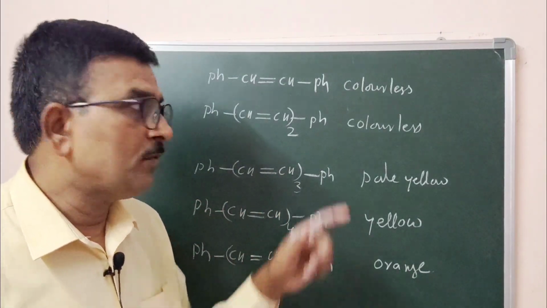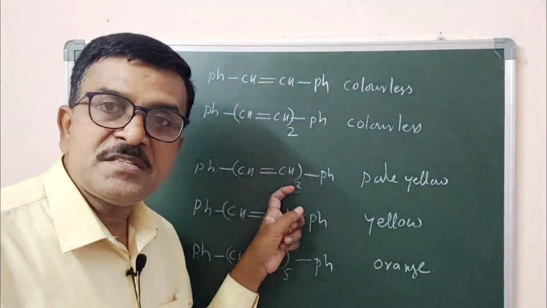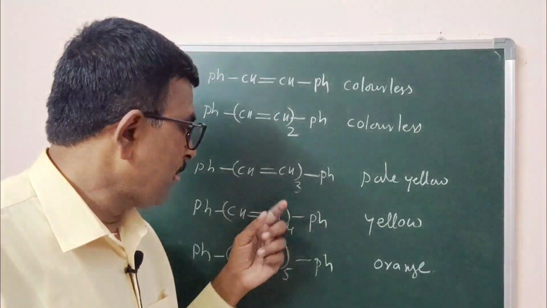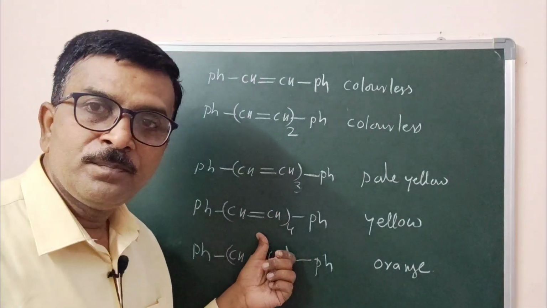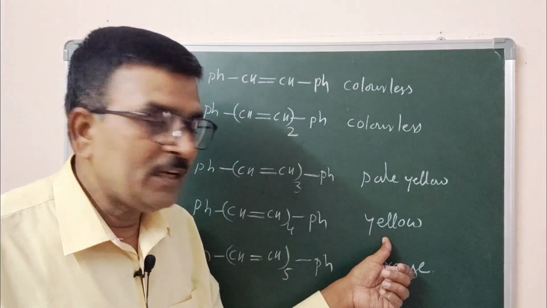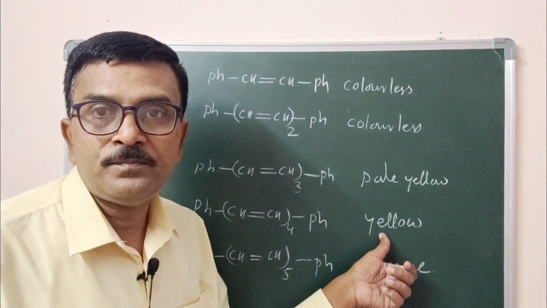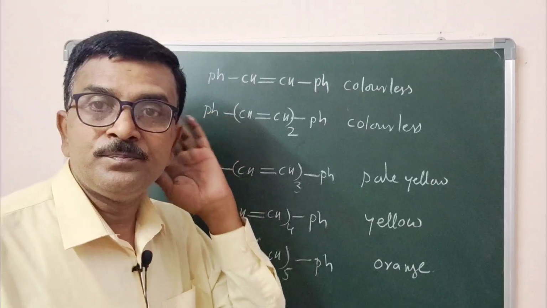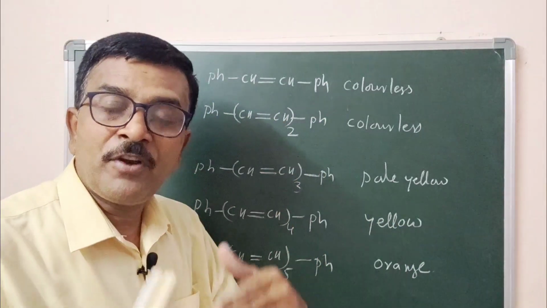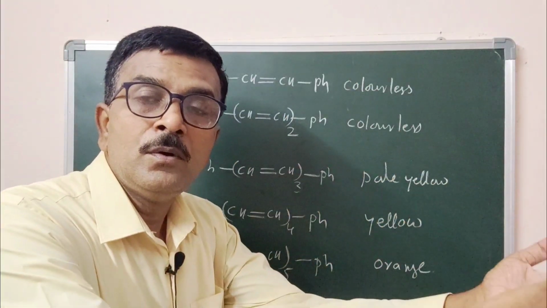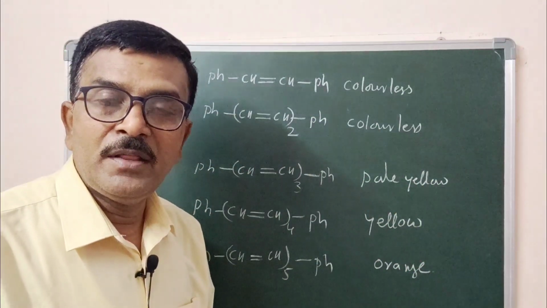Ultraviolet energy is a shorter wave. So these two molecules absorb shorter wavelength, whereas this absorbs longer wavelength. Now when we add one more conjugated double bond, from 3 to 4, it shifts again towards longer wavelength, and its color will be yellow. So the color is improving, meaning the absorption maximum is slowly shifting from the ultraviolet region to the visible region, that is from shorter wavelength to longer wavelength.